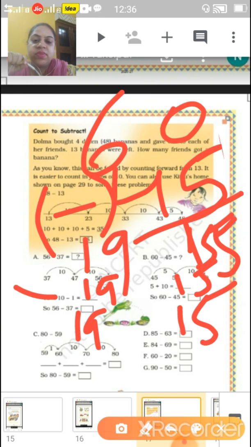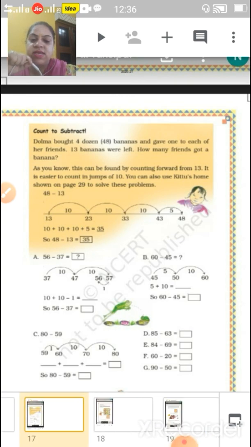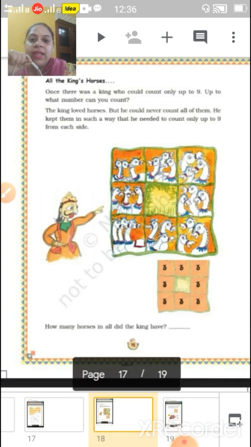Okay, now these are your short forms. Directly they are cutting, and this is your expanded form and with the short form. Understood? Now come to next page, that is page number 92.